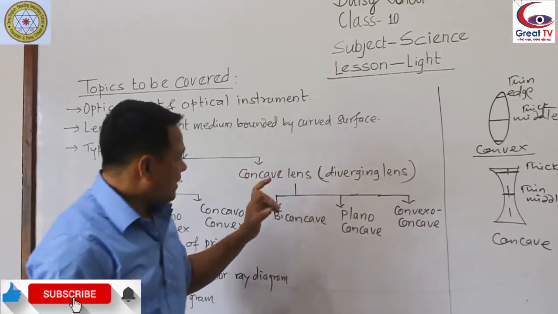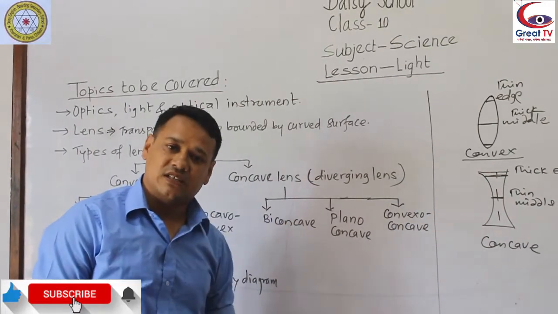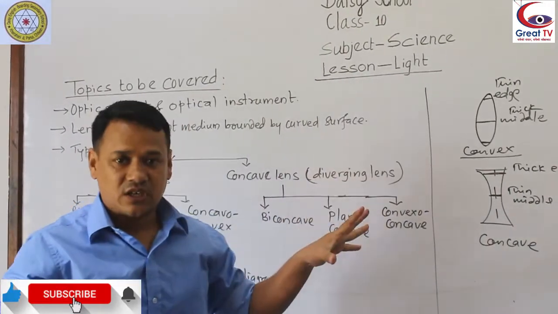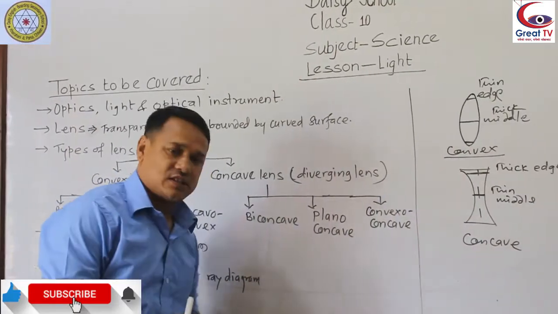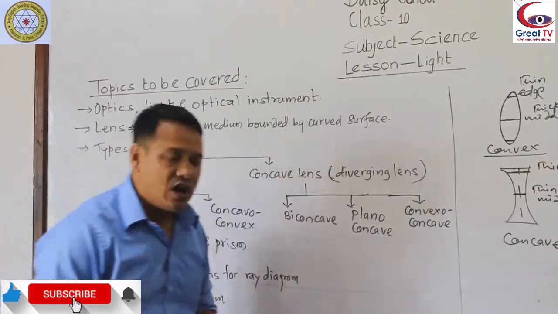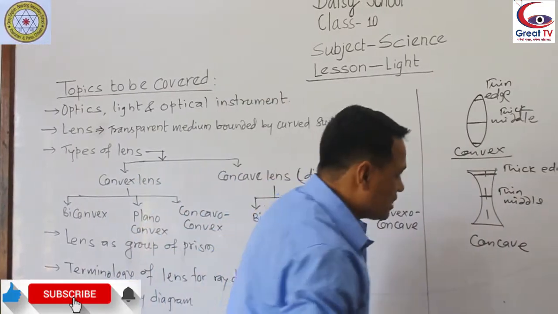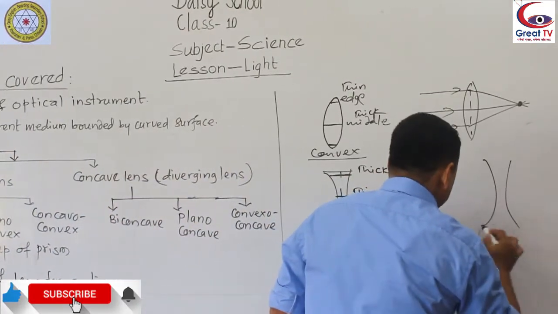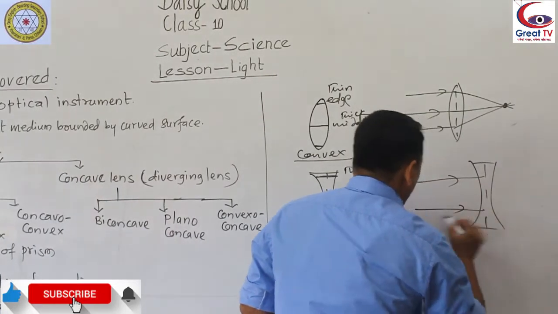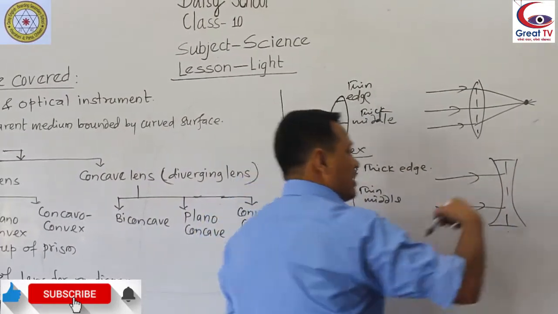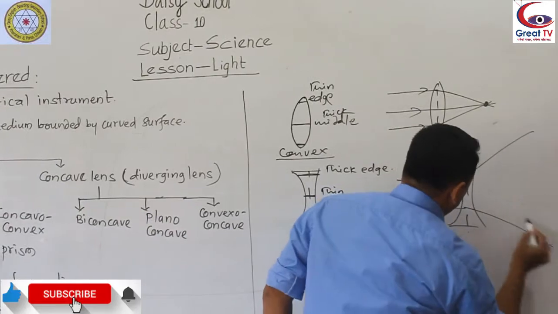A concave lens is also called a diverging lens. Diverging means stretching, splitting. A concave lens is called a diverging lens because when parallel light rays fall over it, they diverge outward like this.